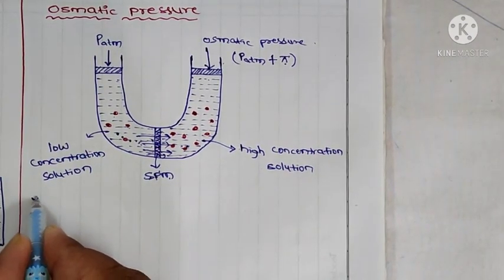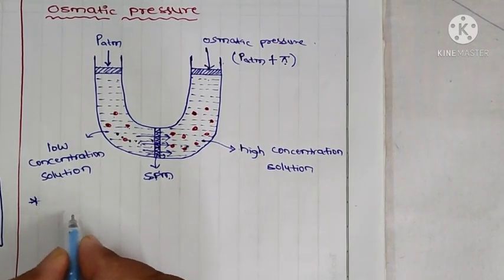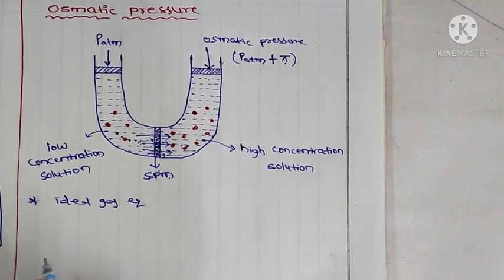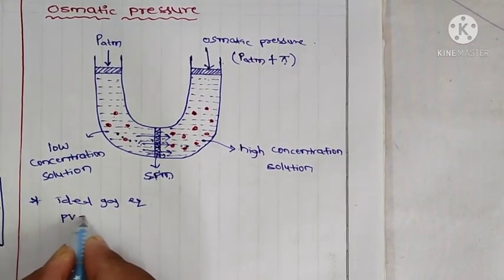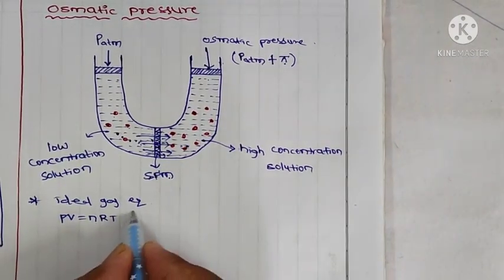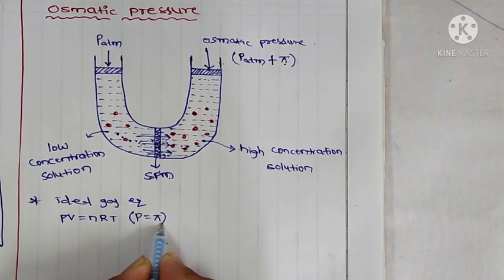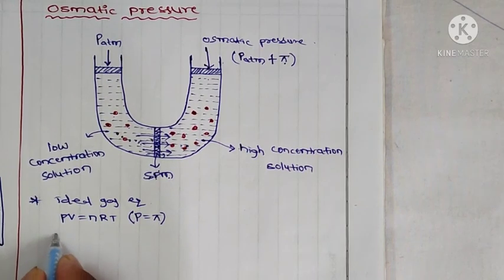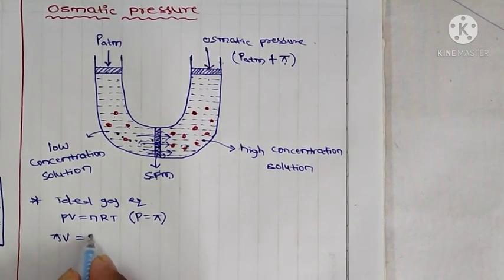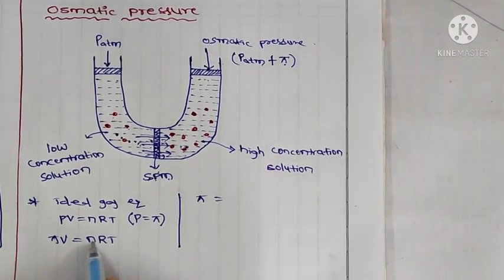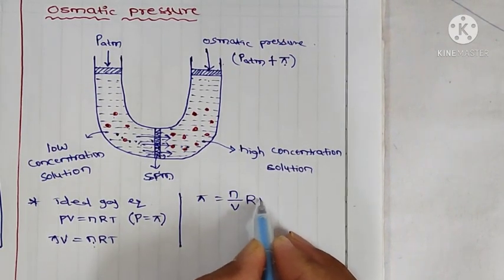And here the osmotic pressure is related to the ideal gas equation. We know that ideal gas equation PV is equal to nRT. So here instead of P we can use pi, osmotic pressure. So we can write that equation pi V is equal to nRT. Pi is equal to n by V times RT.